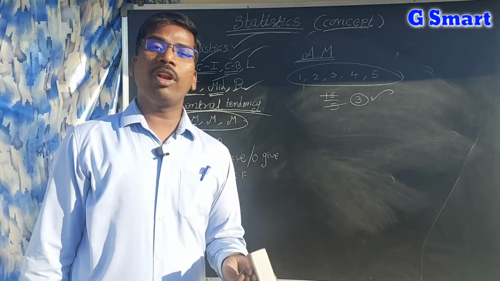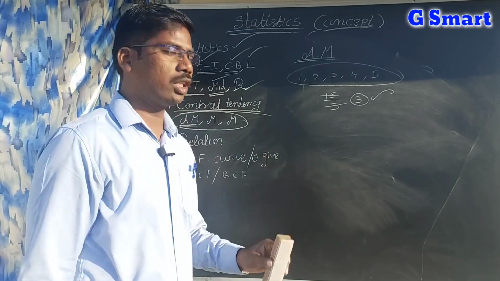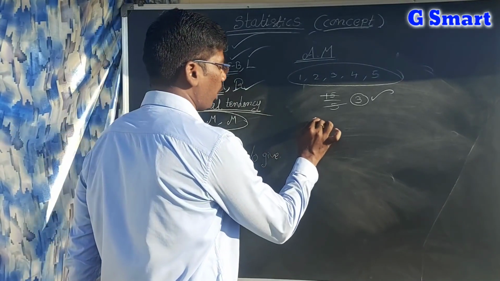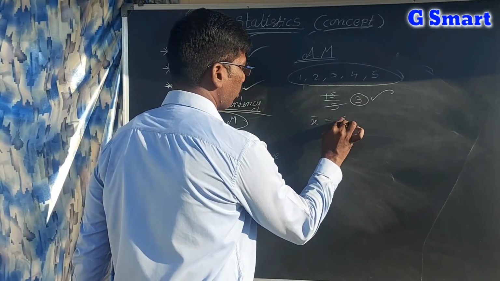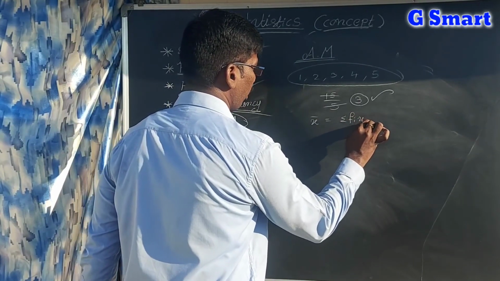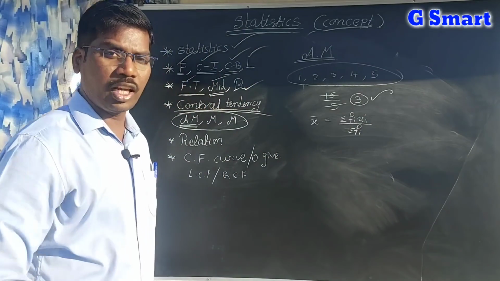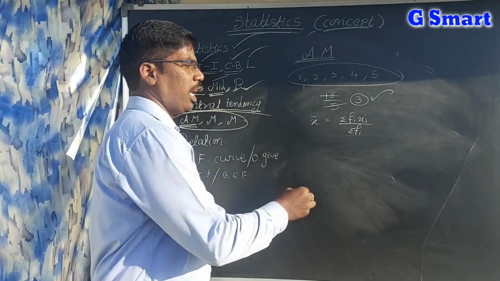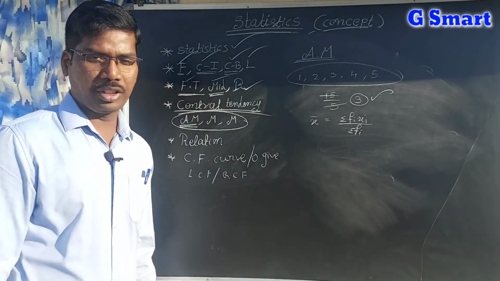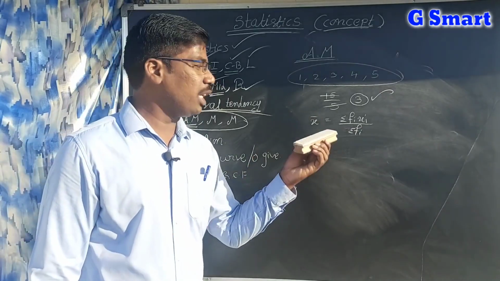If the tabular form is given, you have to use this formula: x bar is equal to sigma fi xi by sigma fi, where xi is the mid value of the class interval, f is the frequency and sigma f is the total frequency. So you have to remember each and everything.